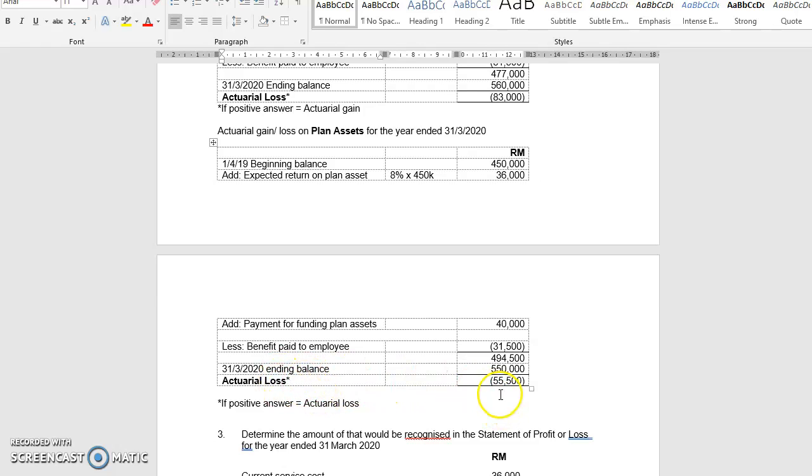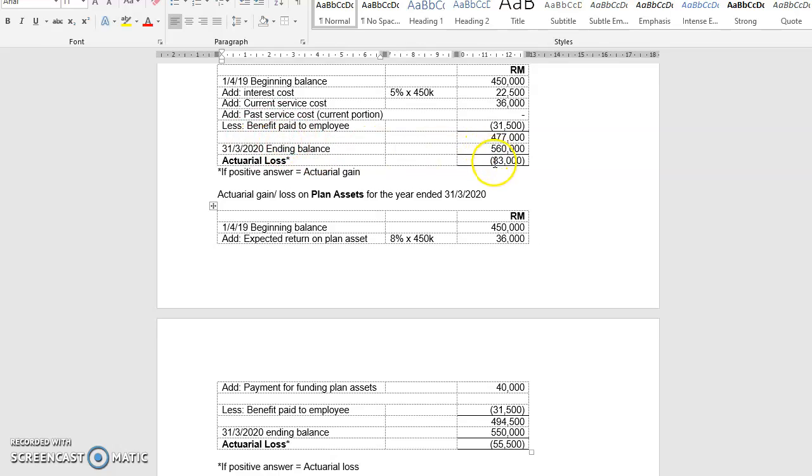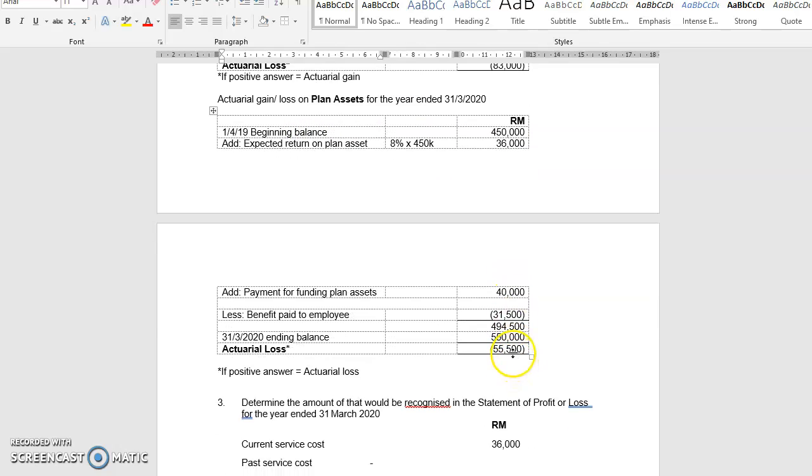Can this be the same as up here? Here is negative and here is also negative. Can we call it actuarial loss? No, because this is plan asset. So this is called actuarial gain. So if it is positive, it is actuarial loss.